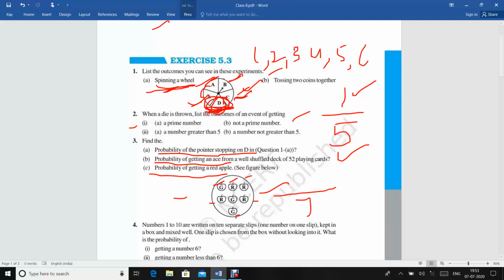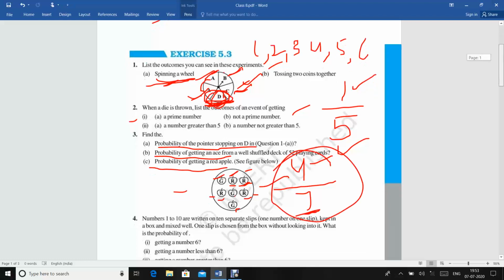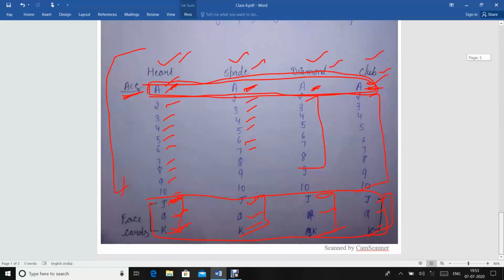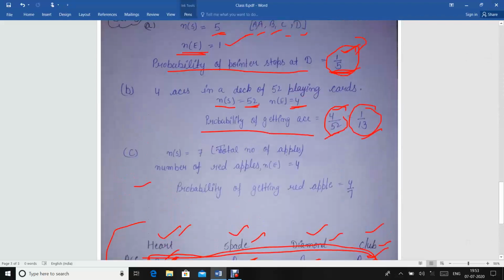Now count the red apples: 1, 2, 3, 4. There are 4 red apples, so the number of events is 4. Total outcomes are 7 and the number of events is 4, so the answer is 4 upon 7. See the solution: probability of getting a red apple is 4 upon 7.